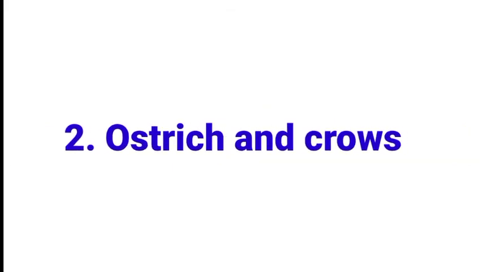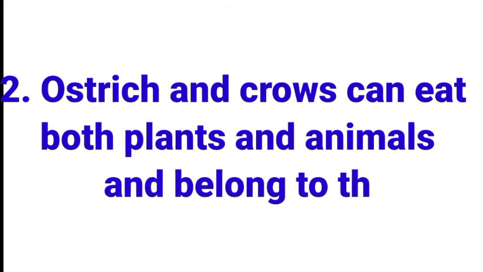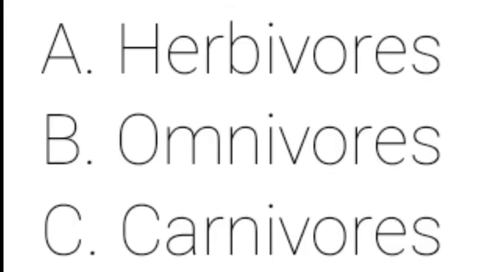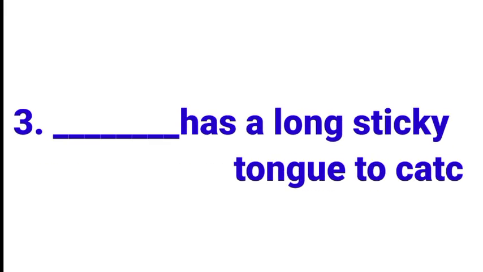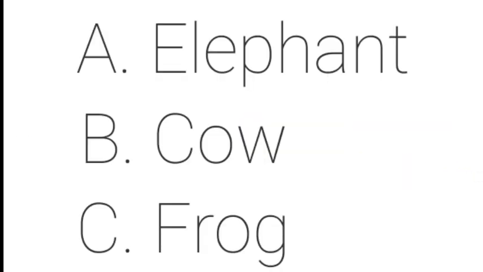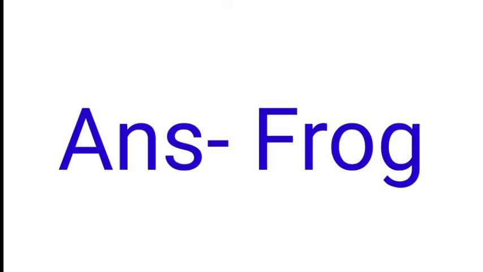Let's move to the second one. Ostrich and crow can eat both plants and animals and belong to the group of, options are herbivores, omnivores, carnivores. So we will choose the correct answer as omnivores. Let's move to the third one. Dash has a long sticky tongue to catch insects, and the options given here are elephant, cow, frog. The correct answer is frog.